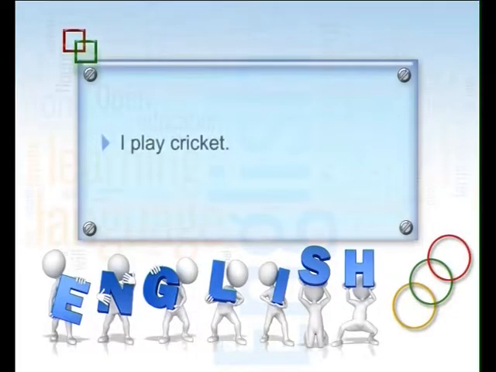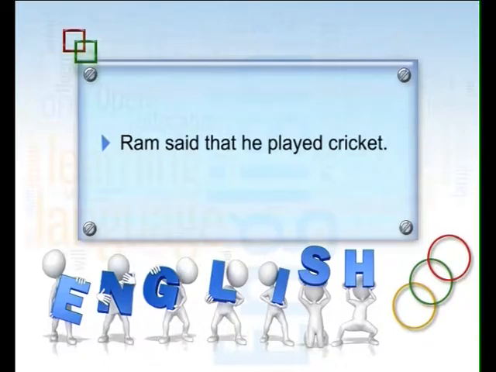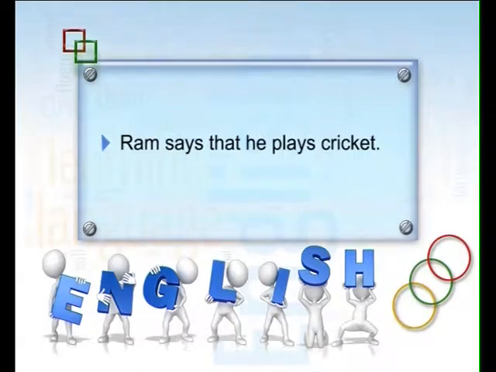Like "I play cricket" became "Ram said that he played cricket." But if the reporting verb is present, "Ram says that he plays cricket." We can't say "he played cricket" because here the reporting verb is present tense. But normally the reporting verb has to be past tense, because someone said something to you and you are reporting it to somebody else. So there is a time lapse, and definitely it has to be past tense.